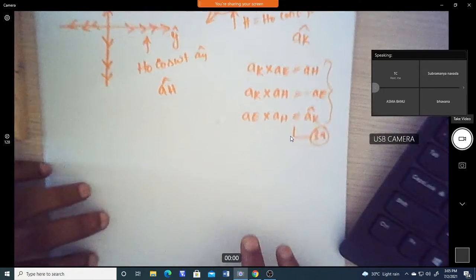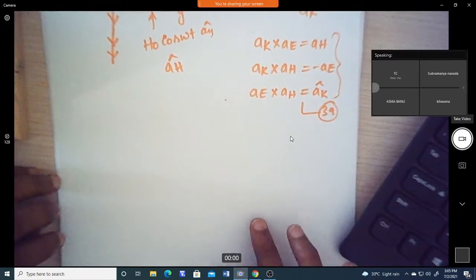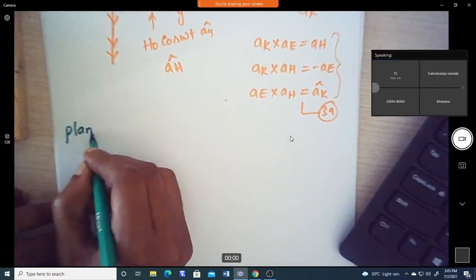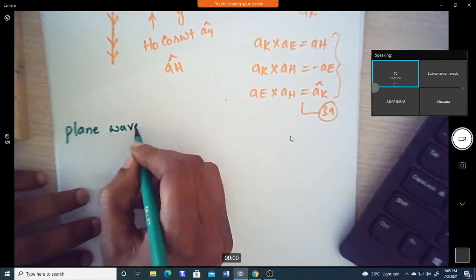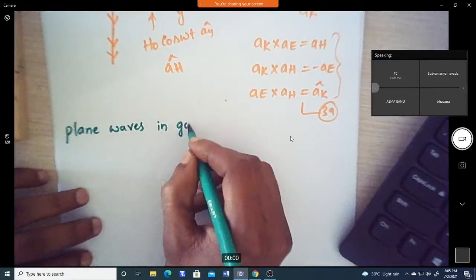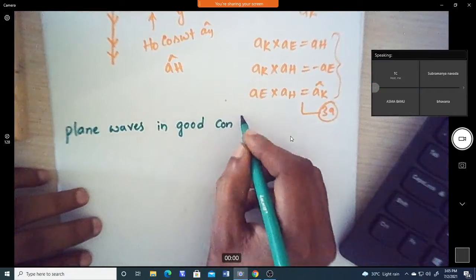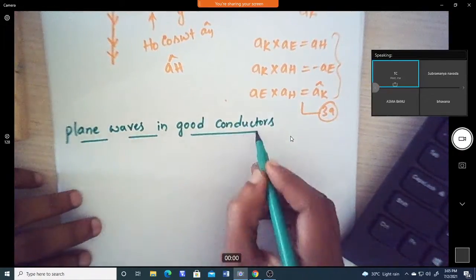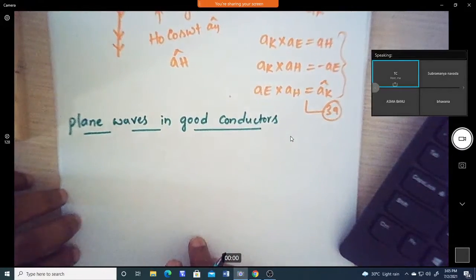Okay, so today we will discuss one more special case of the lossy dielectric, that is plane waves in good conductors. This is also one of the special cases of the lossy dielectric.